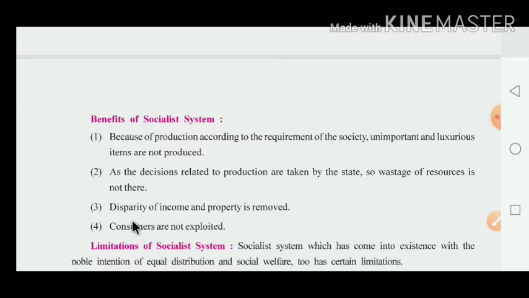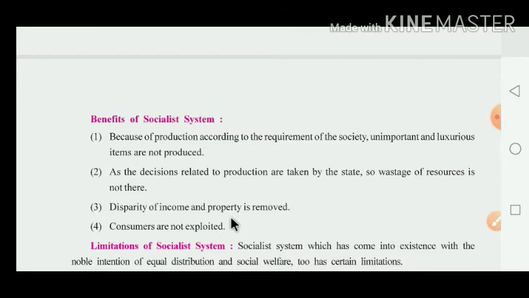Disparity of income and property is removed. Now what happened then? Here, you know very well the meaning of disparity, asamanta. It means here there is no chance that the rich become richer and the poor become poorer. It means here the disparity of income and property is removed.